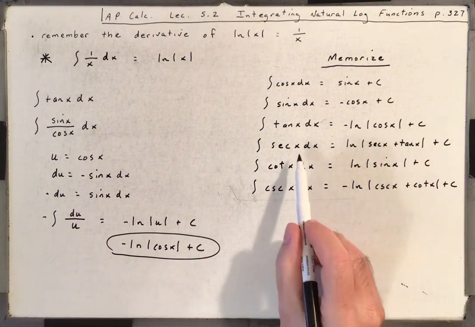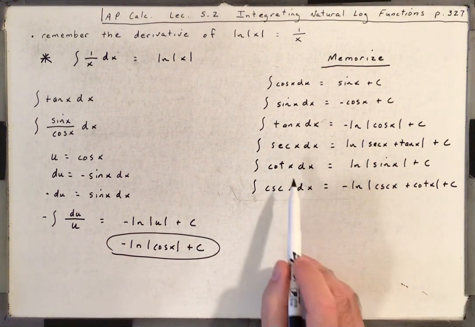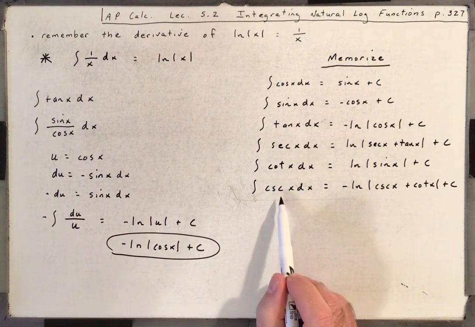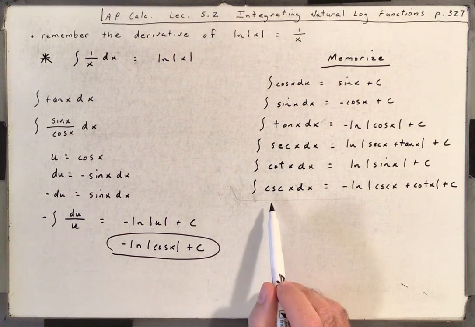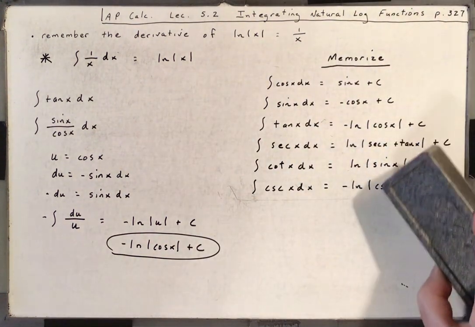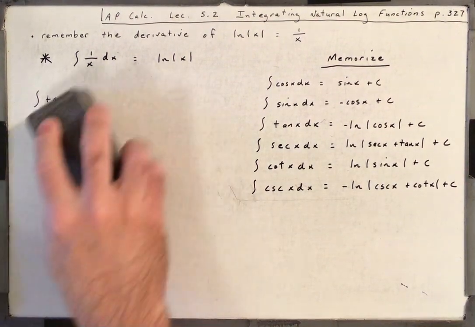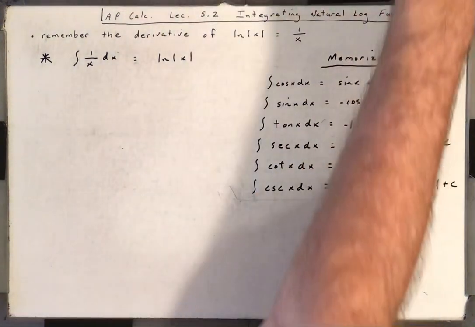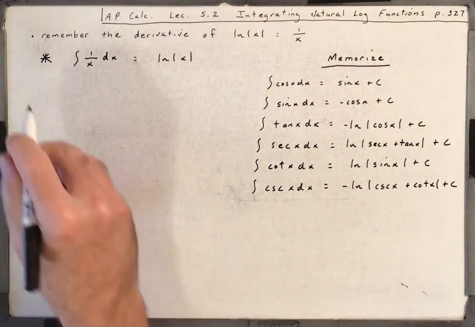And you could do that same exercise for all of them. You could rewrite that as 1 over cosine, cosine over sine. You could rewrite this right as 1 over sine and go through the process, and you would come up with this. But I'm not going to do that for all of them. I'm just going to encourage you to memorize these antiderivatives. And let's see if we can work some example problems here.